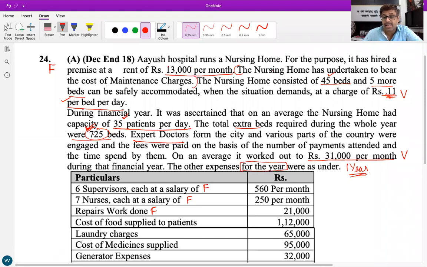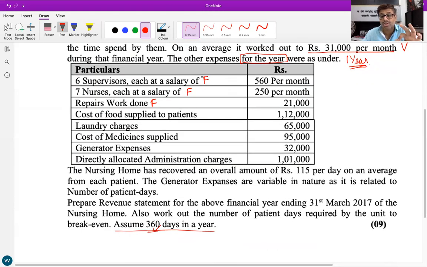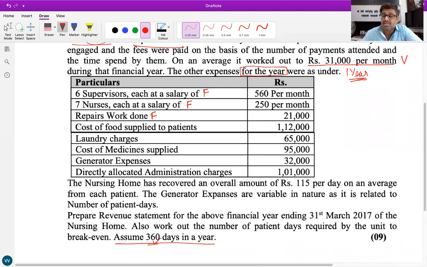Here this sentence is given: the nursing home has undertaken to bear the cost of maintenance charges. But even if that sentence is not given, repairs and maintenance in your solutions, all of you will always take it as a fixed cost. Is that clear to everyone? Because, Moksh, does the repairs and maintenance of the building depend on the number of patients? No. It's dependent on several other factors also. So here we take it as a fixed cost. Variable cost is only those things which are purely dependent on one factor, number of patients. Okay, sir. Got it.